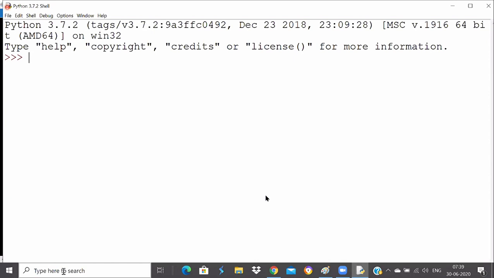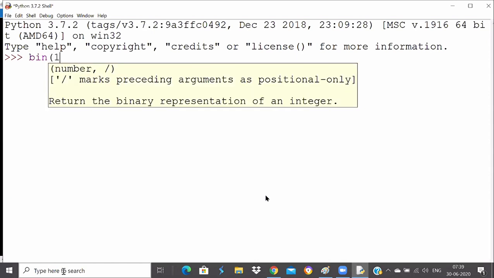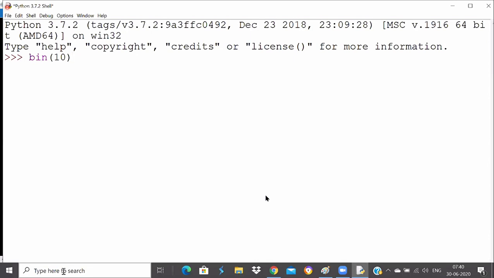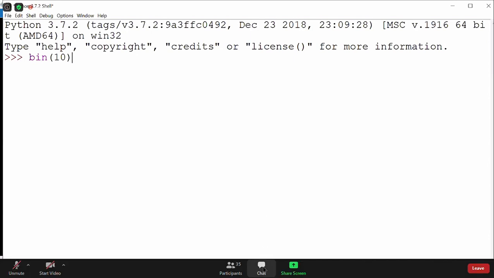Now if I ask you what is the binary equivalent for 10? It's decimal 10. Very good, Vamshi. Very good, Rajshekar. What is the binary equivalent for decimal 10? It cannot be 2, because it's in binary. So it will be 1010, prefixed with 0b. Do you agree?